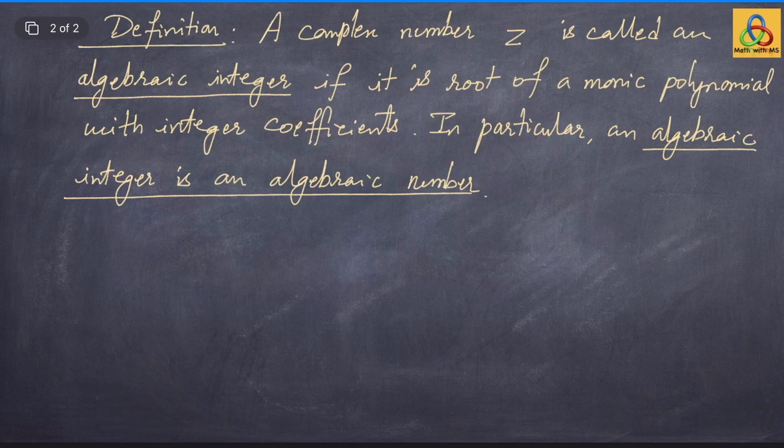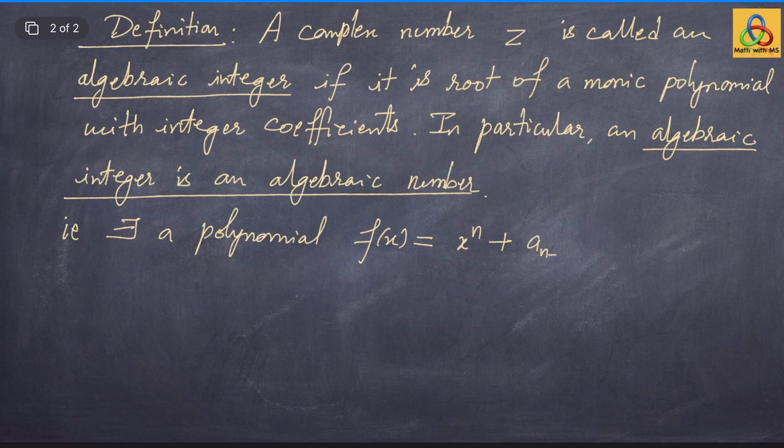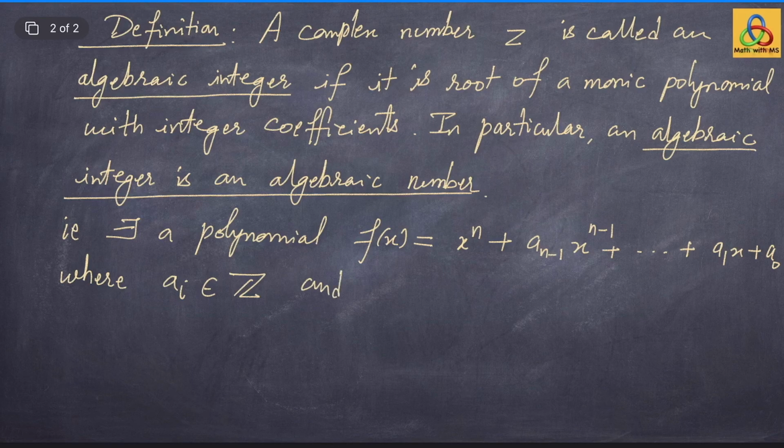So that is, there exists a polynomial f(x) equals x to the power n plus a_{n-1} x to the power n minus 1 plus so on plus a_1 x plus a_0, where all these a_i's are integers and f(z) is 0. The coefficient of the leading term is 1. So let us make some observations about algebraic integers.